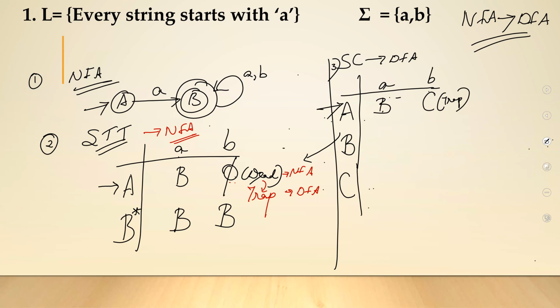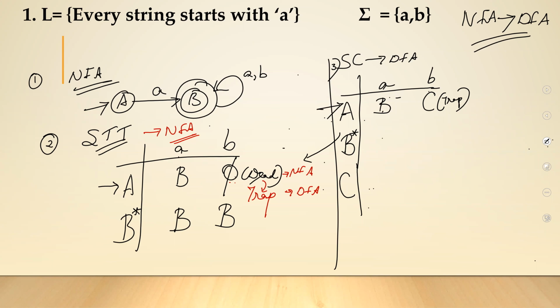I even have to write a row for C. This is my final state. You cannot make a change in your initial and final state. So I now have to make rows for B, and I even have to make rows for C. Okay, so let's check our previous table.